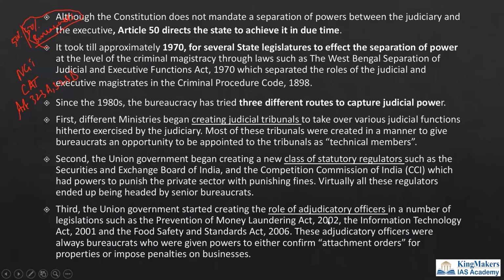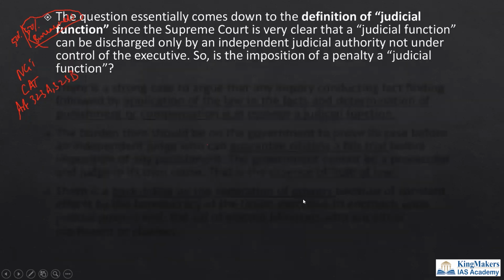And thirdly, we have the role of adjudicatory officers like the ED, Enforcement Directorate, CBI, and certain others. All these organizations also have judicial functions, and they are manned by the bureaucrats. They are doing judicial functions, which is against the separation of power, is what the author is talking about.